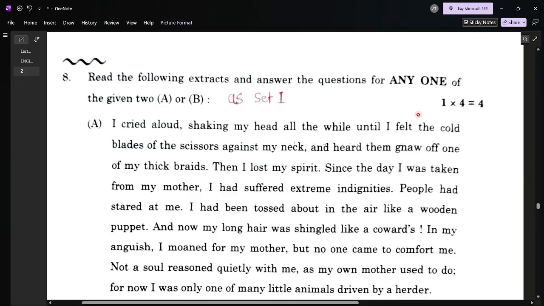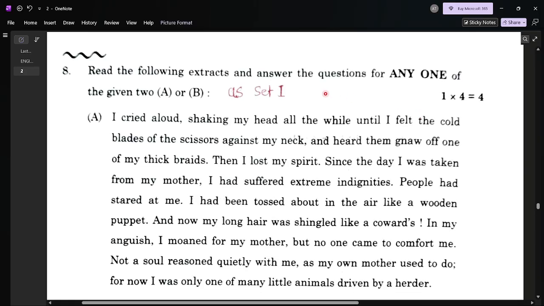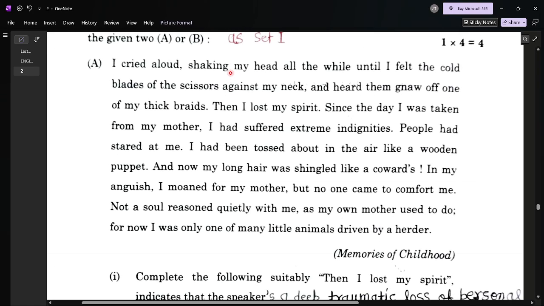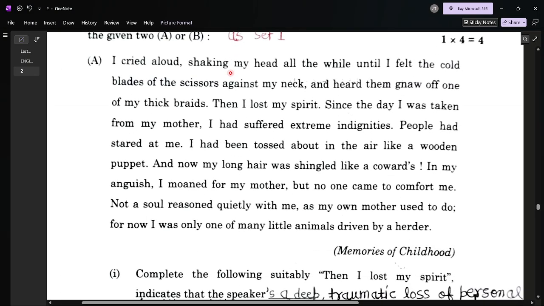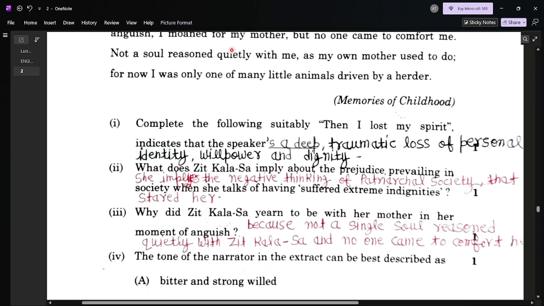Here, question number 8, and it is the same as set 1. Set 1 and set 2, this question number 8 is the same. So here, two extracts are given from your Vistas book. The first extract is from Memories of Childhood.